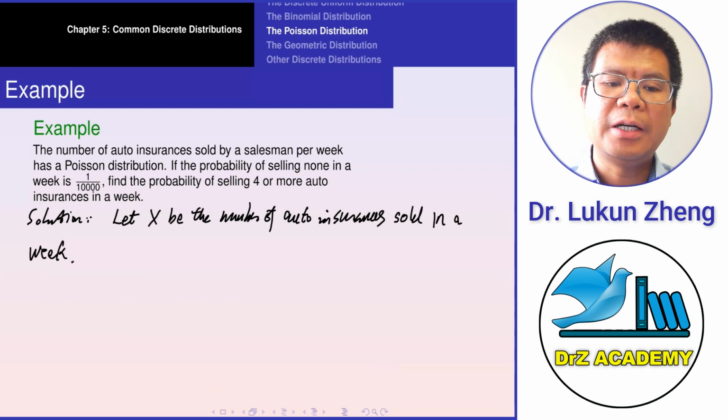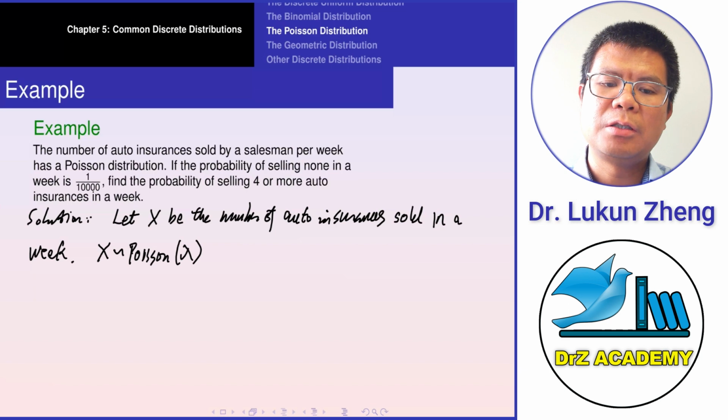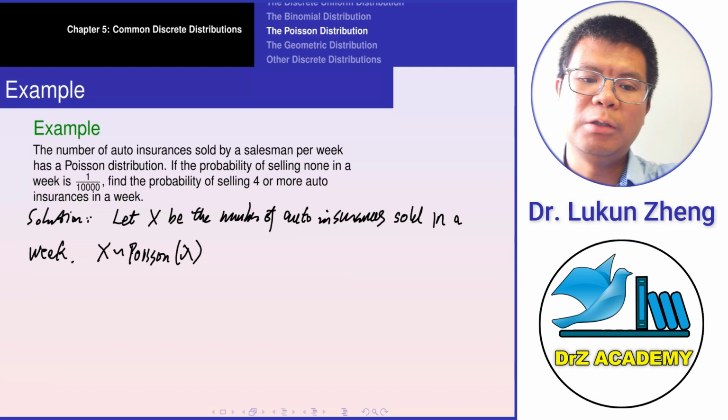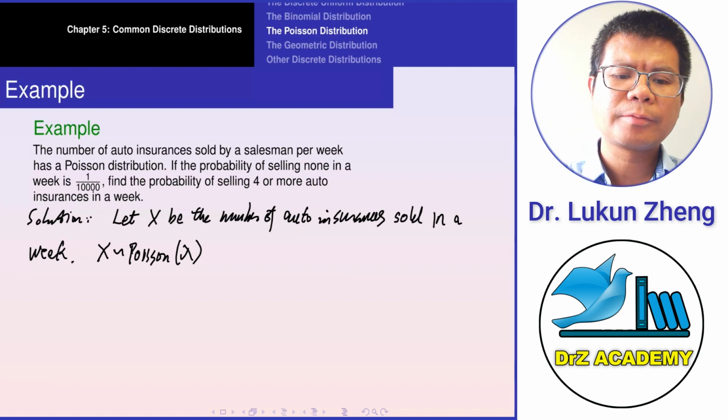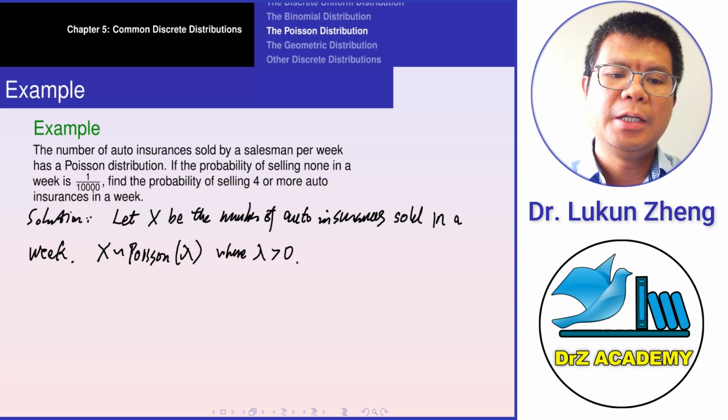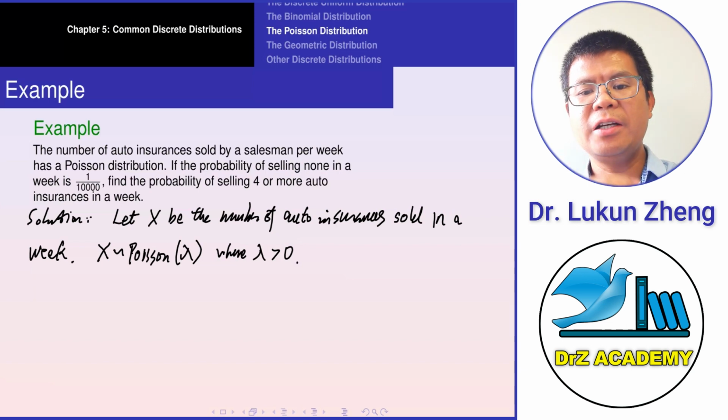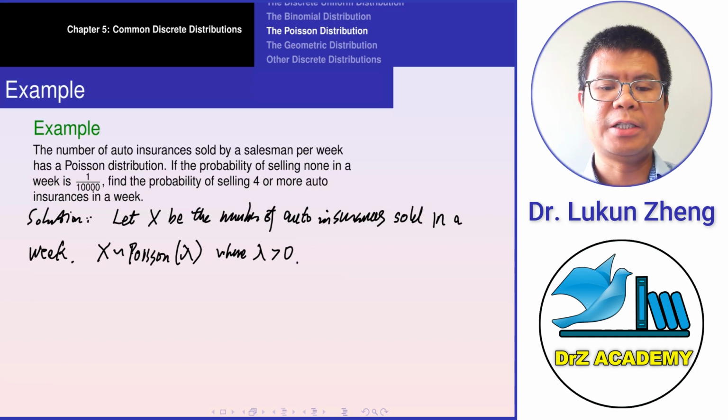All right, so then X has a Poisson distribution with parameter lambda, where lambda is unknown. So we want to find the lambda, where lambda is definitely greater than 0. Now, the probability of selling none in a week is 1 over 10,000.